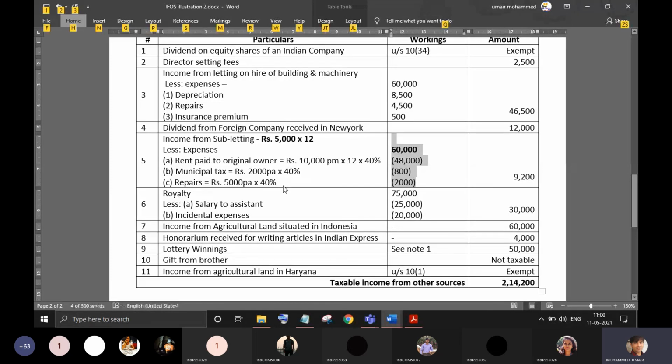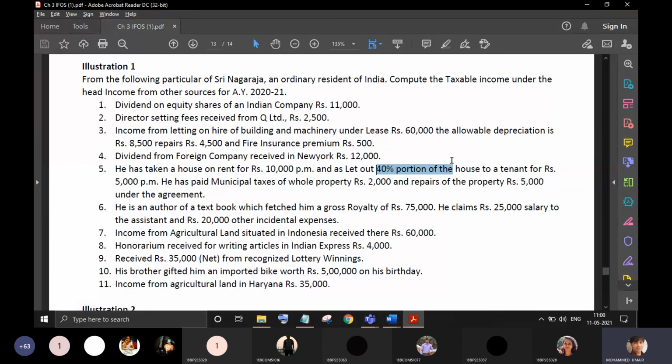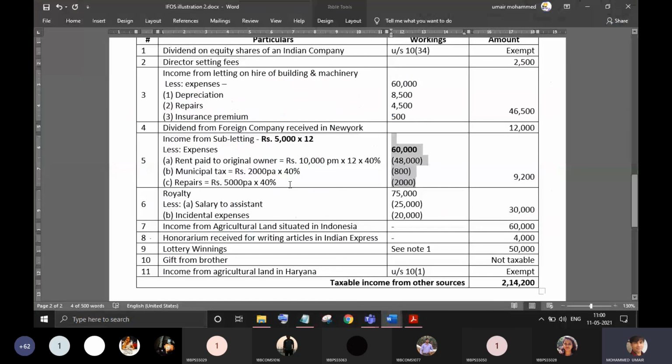As per the question, he has given 40% of the house for subletting, so all the expenses will be allowed in the proportion of 40%. That's what we have done here. When you deduct the expenses from the income, the net income from subletting is 9,200.